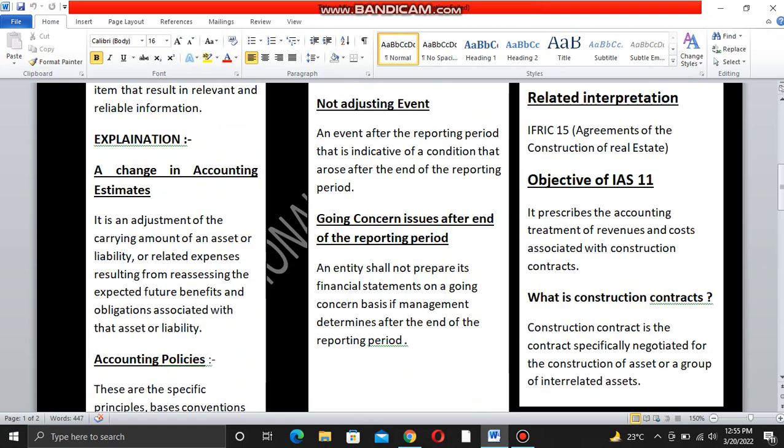An entity shall not prepare financial statements on a going concern basis if management determines after the end of the reporting period